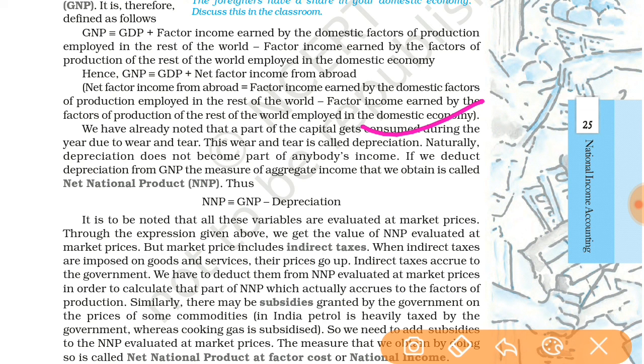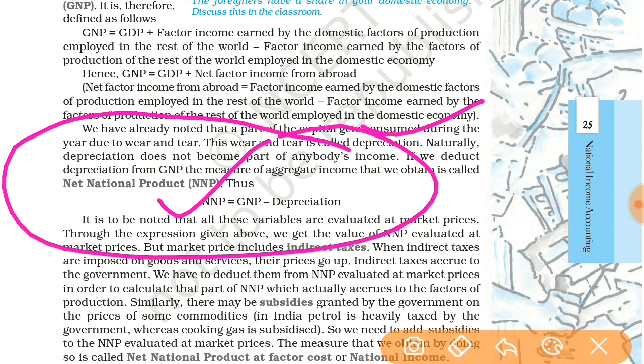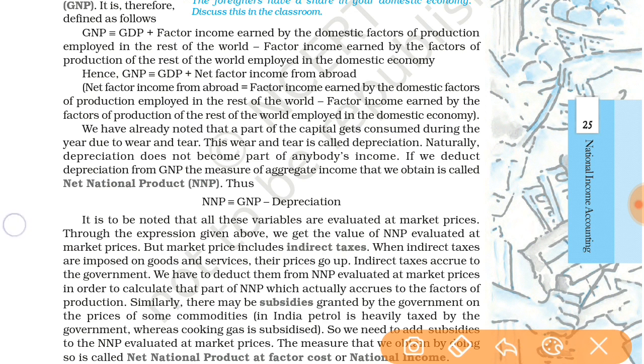Depreciation does not become part of anybody's income. If we deduct depreciation from GNP, the measure of aggregate income that we obtain is called the net national product. So the formula is: net national product equals GNP minus depreciation. It is to be noted that all these variables are evaluated at market price. Through the expression given above, we get the value of NNP evaluated at market prices.